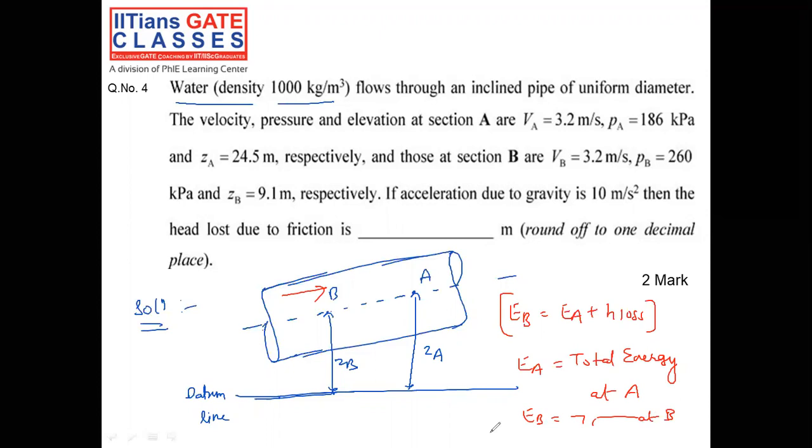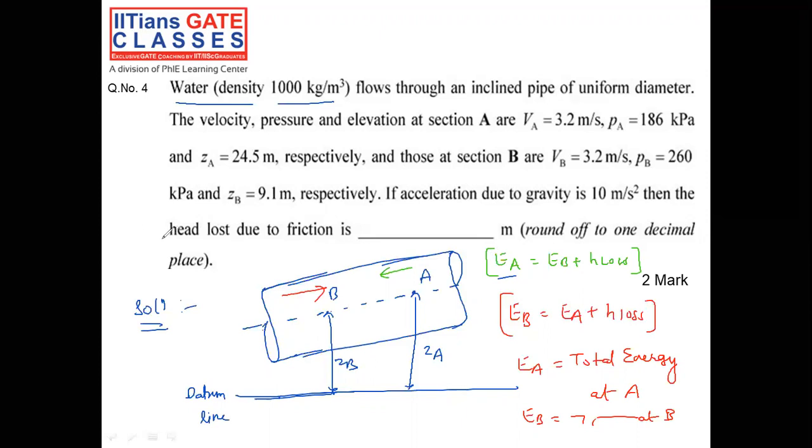But we don't know the flow direction. If I had assumed the flow direction the other way, then I could have written EA equal to EB plus head loss due to friction. But as per the situation, we don't know the flow direction, so we cannot proceed until we find out in which direction the fluid is flowing.